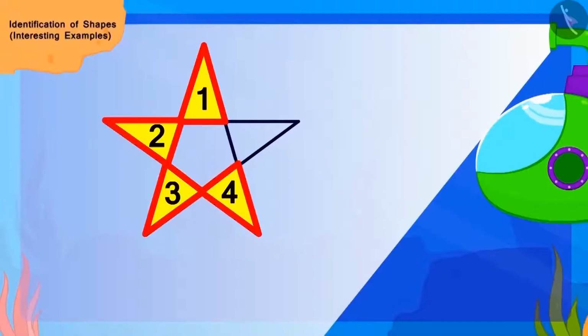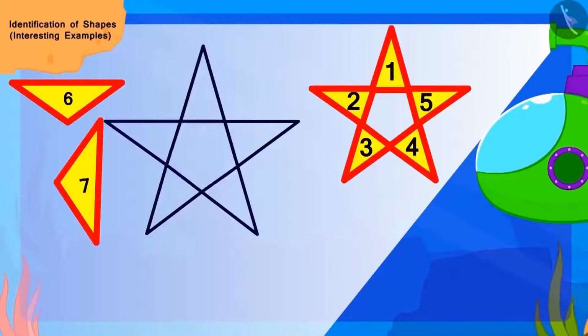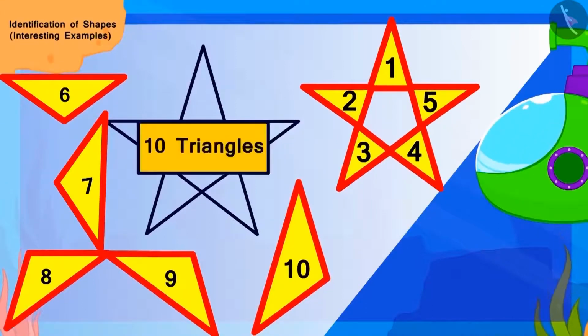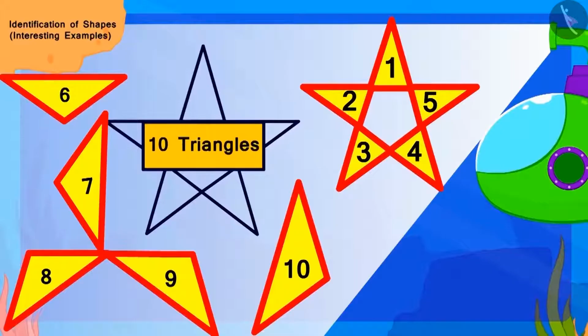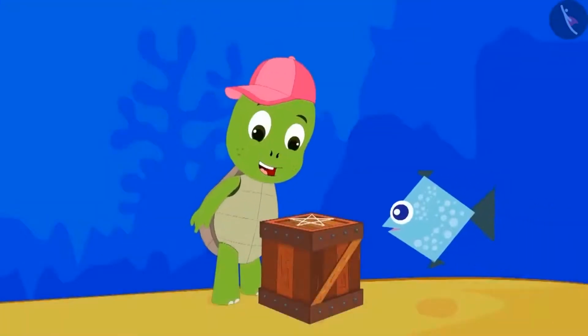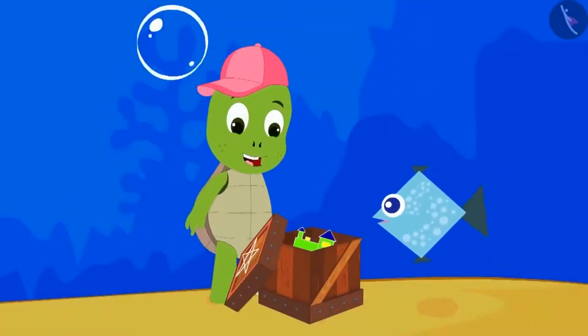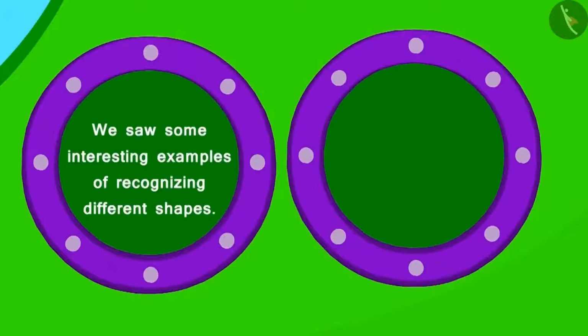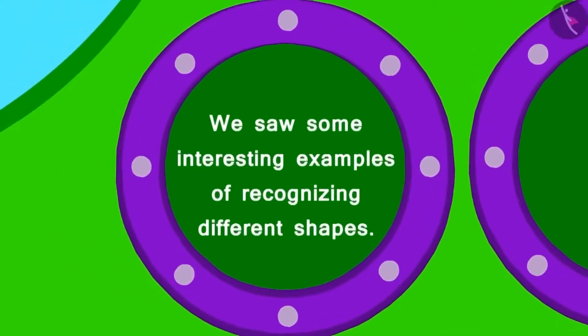Children, to find out how many triangles are there in this pattern made on the box, we will find out this way. Yes, there are a total of 10 triangles here. Now the fish opened the box and returned Tufan's toy. Children, in this lesson, we saw some interesting examples of recognizing different shapes.